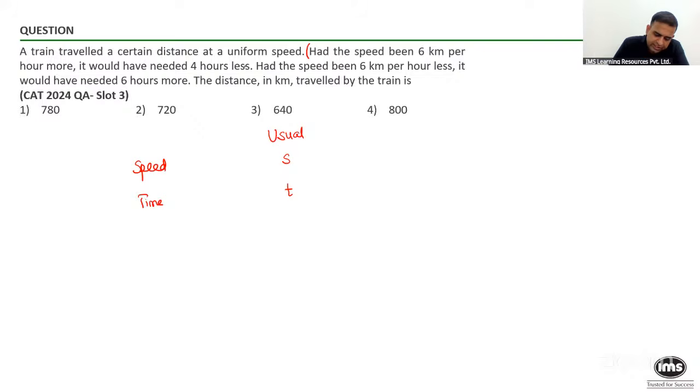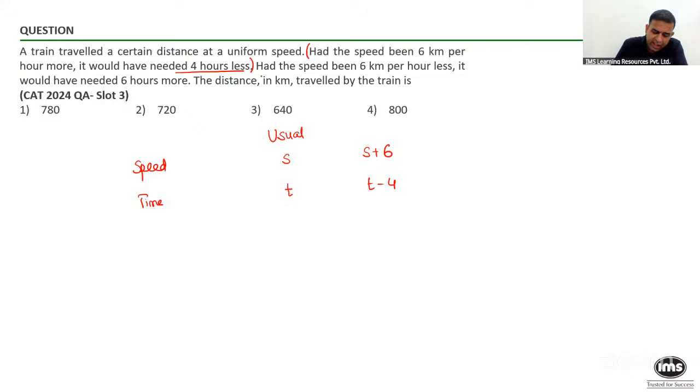Look at the sentence. Had the speed been 6 kmph more, that means, does this mean the speed becomes S plus 6, people? 6 kilometers more, it would have taken 4 hours less. So please tell me, when the speed is 6 kmph more, S plus 6, what is the time taken? Can I say T minus 4 hours? T minus 4. It's very important for us to represent. It's more about converting English to math. That is what we need to do.